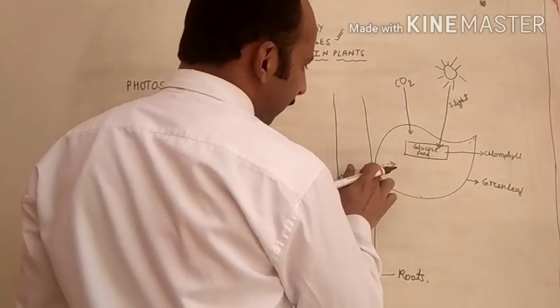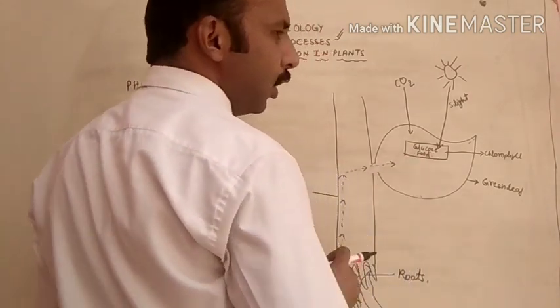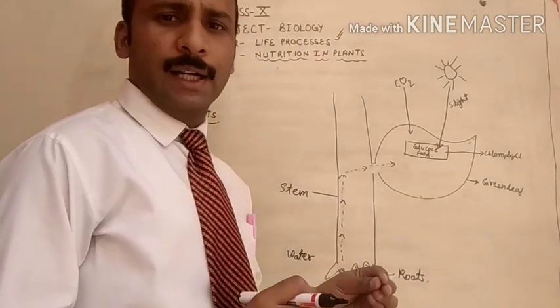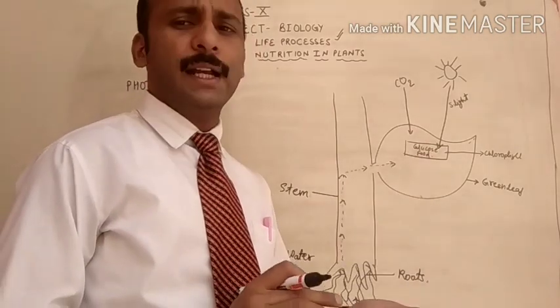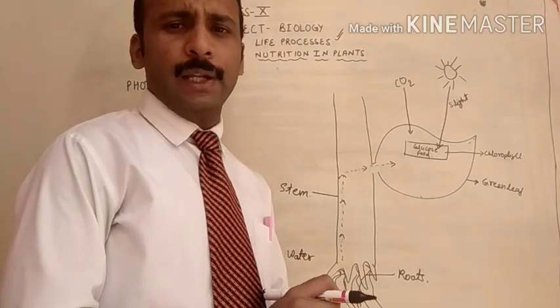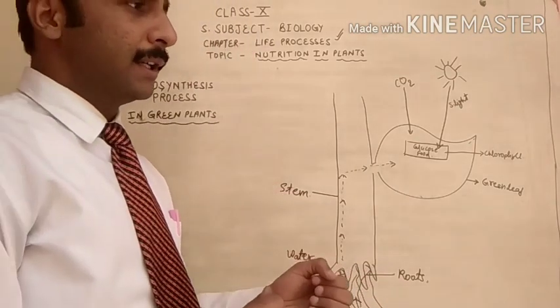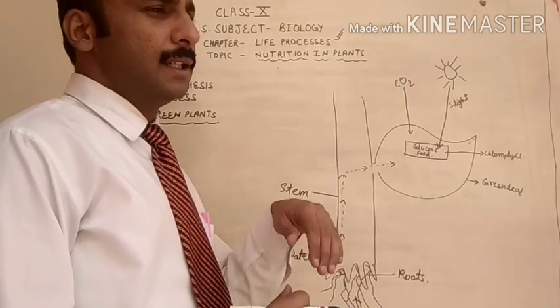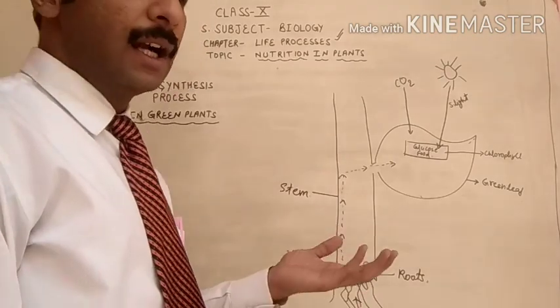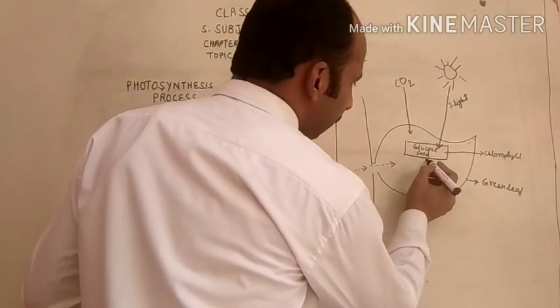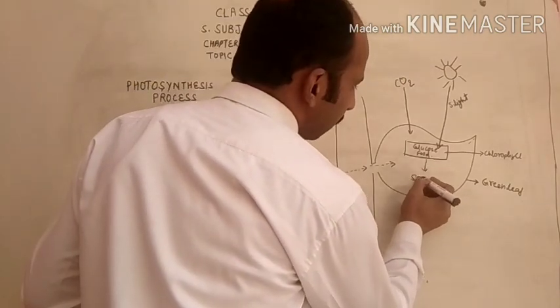Now what will happen here? The glucose will form. This is the food for the plants, and this glucose will provide the energy to the plants for performing different metabolic activities. But whatever food is extra, which they are not utilizing, they convert into starch.